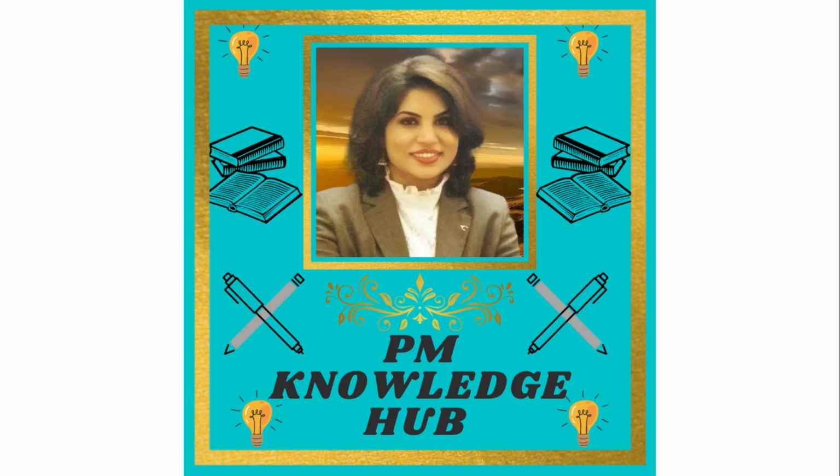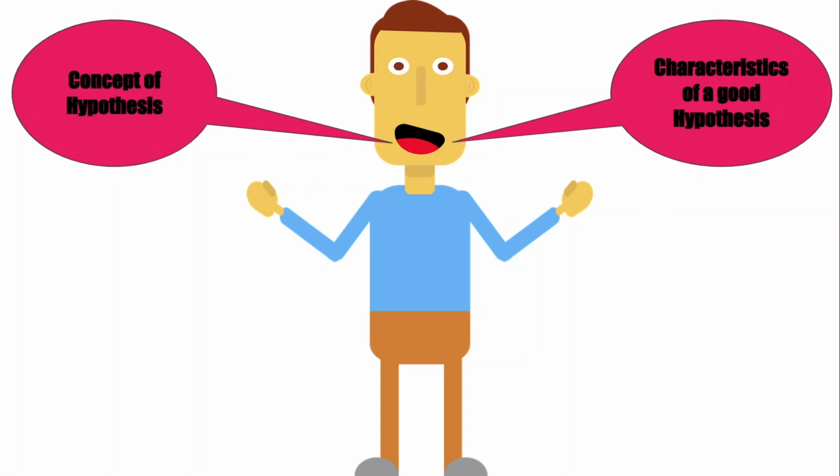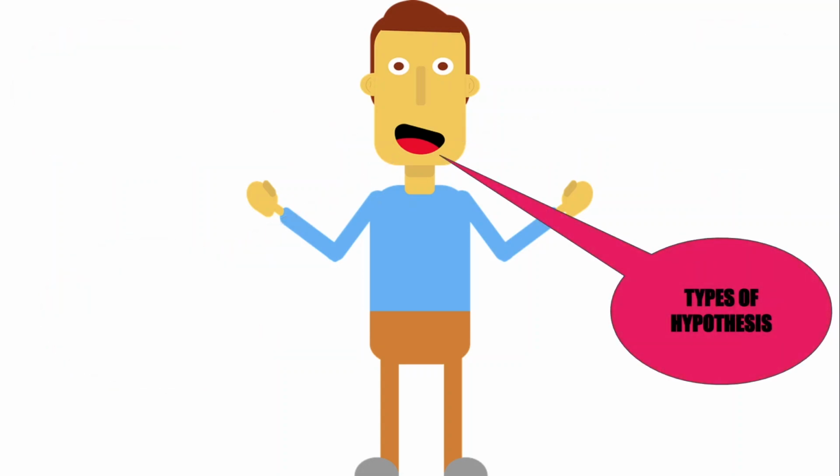So in previous lectures, we had discussed the concept of hypothesis, characteristics of a good hypothesis and sources or basis for the formulation of hypothesis. Today I will talk about types of hypothesis. So without wasting any more time, let's get started.